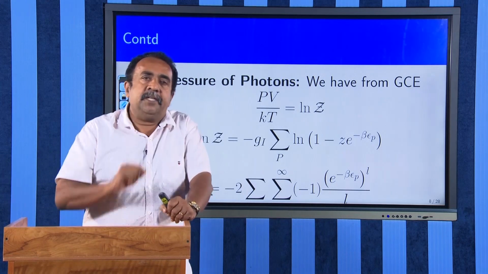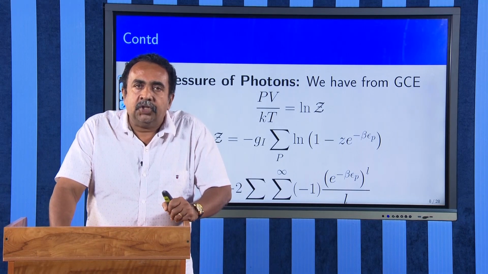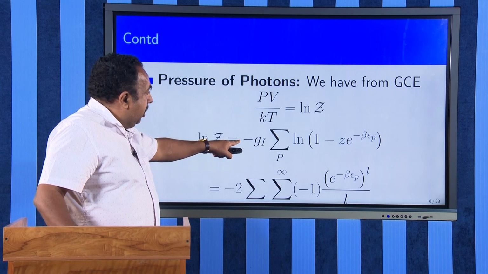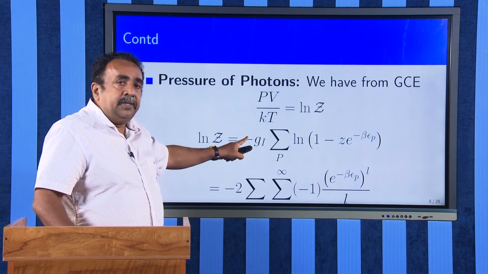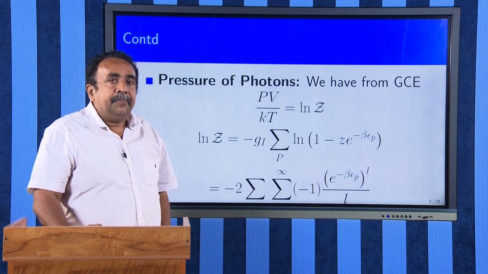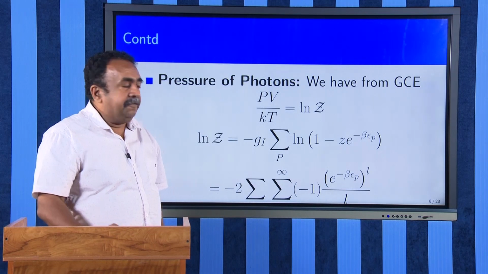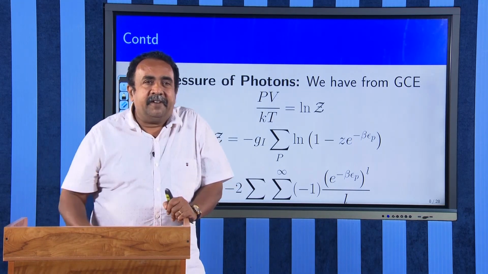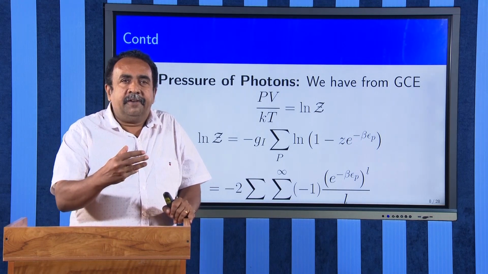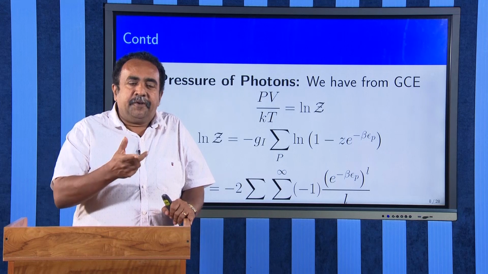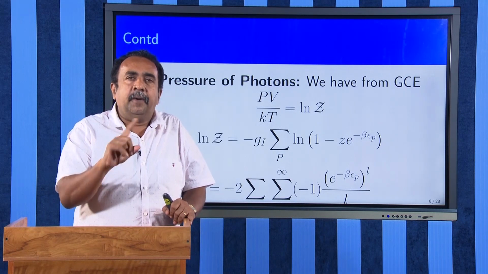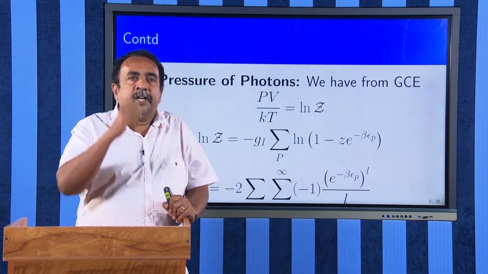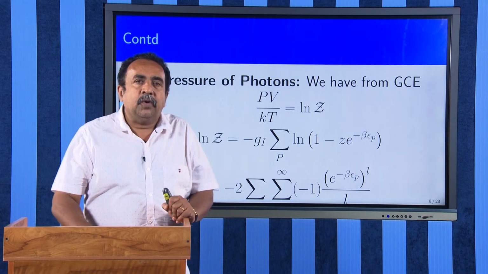The pressure is basically given by PV by kT is equal to log z, and we derived earlier that log z is equal to the sum over g_i. g_i is a newly introduced factor, an intrinsic property, the degree of freedom. There are two types of light radiation, longitudinal and transverse. Therefore, every photon, when created, can be in a longitudinal or transverse form. This gives rise to g_i equal to 2.